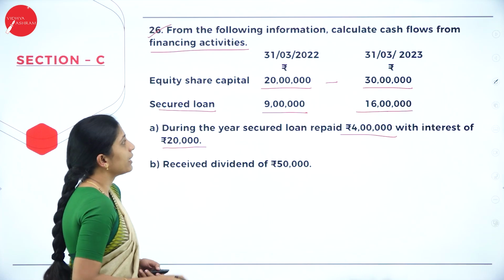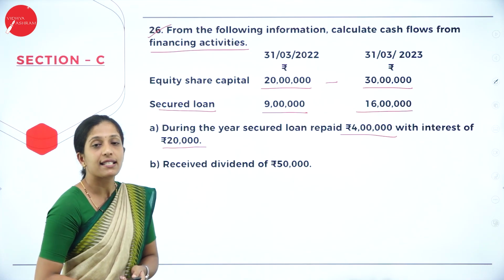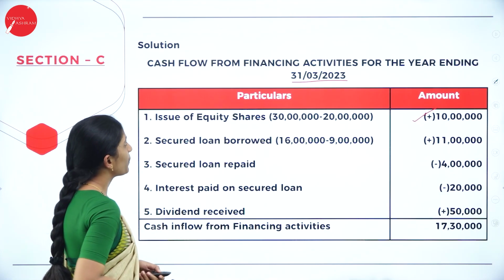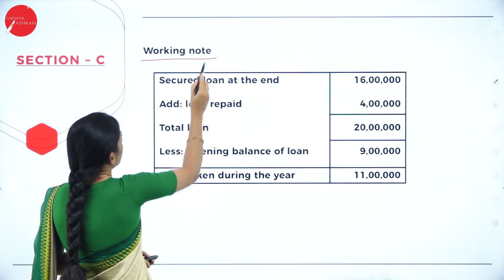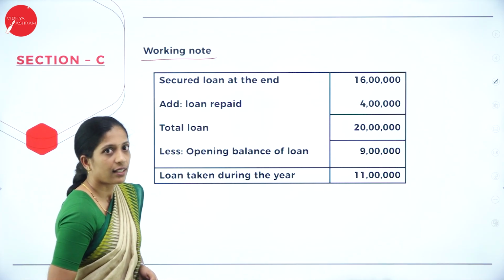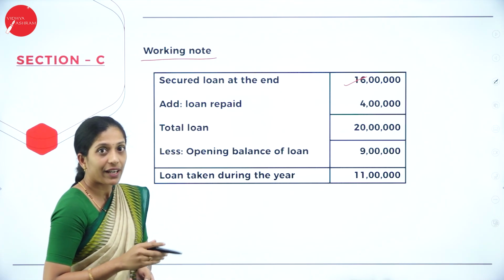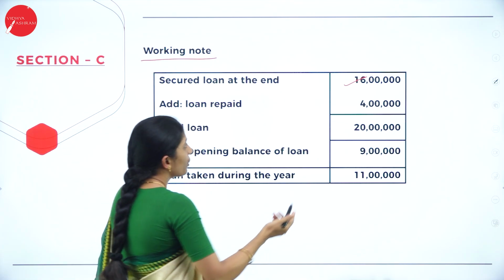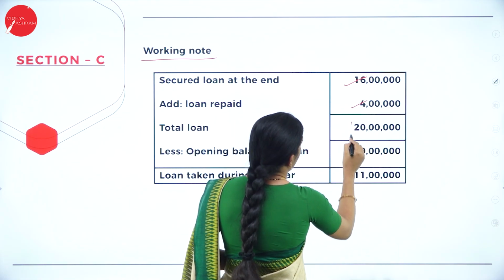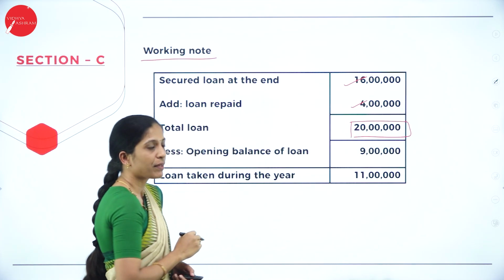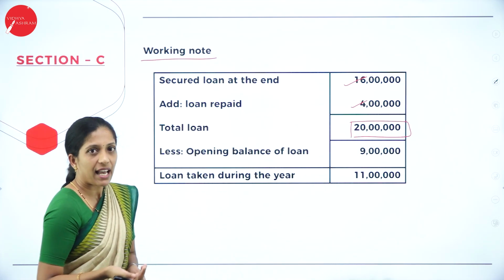Next, secured loan. Earlier it was 9 lakh, now it is 16 lakh. So for which we have prepared a working note. Secured loan at the end of the year was 16 lakh. Add loan repaid. We have repaid the loan also. So that is 4 lakh. So the total loan amount is 20 lakh. Less opening balance of loan.